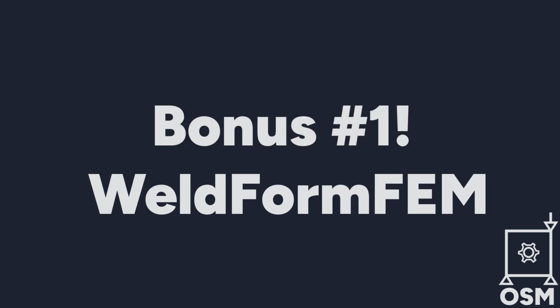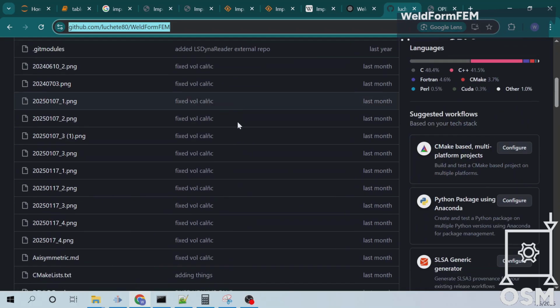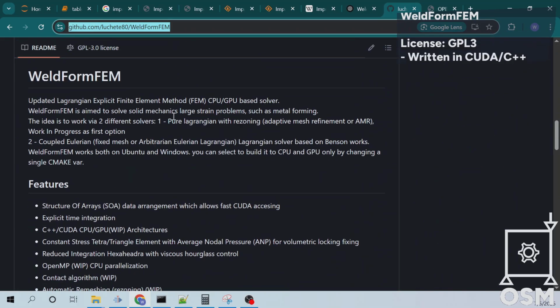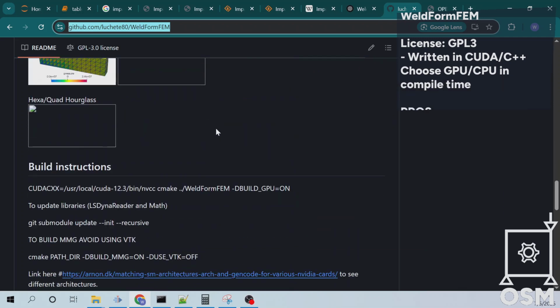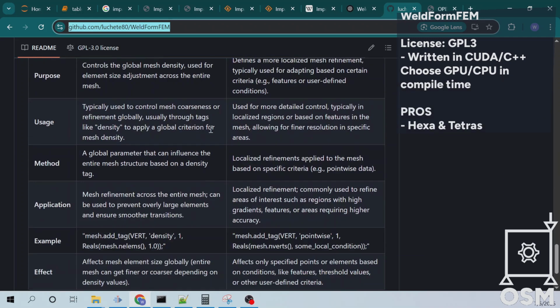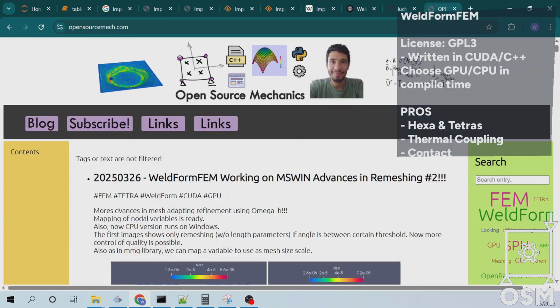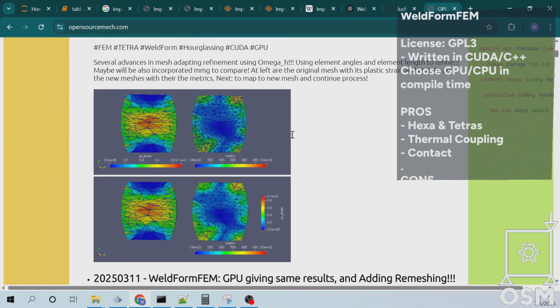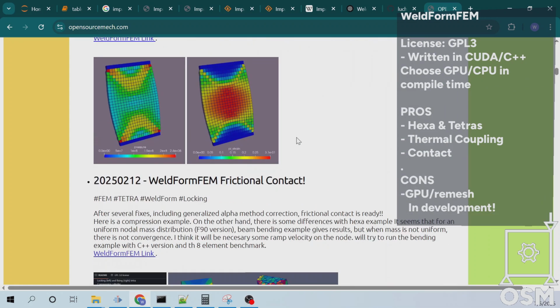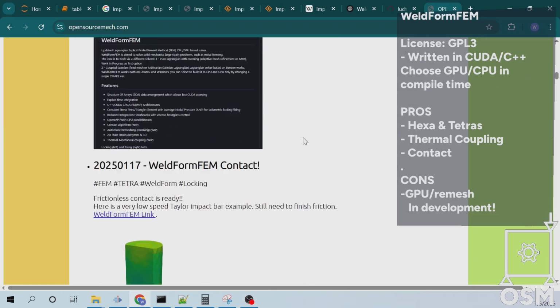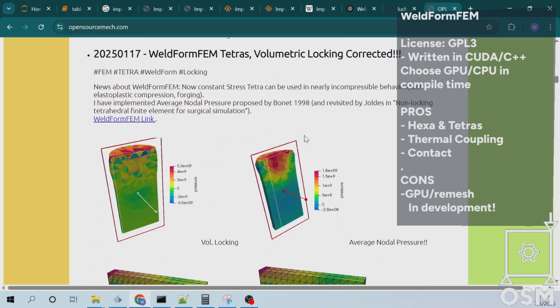Introducing Wellform FEM, my open-source explicit FEM solver written in C++ and CUDA from scratch, designed to compile for both CPU and GPU. It supports hexa and tetra elements, including thermomechanical coupling, and uses B-bar pressure projection to reduce locking on tetra elements. Remeshing is in progress, perfect for large deformation problems like welding or forming. Fully parallel, open source and GPU accelerated, check out Wellform FEM on GitHub and my videos.